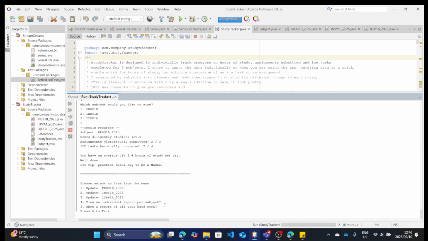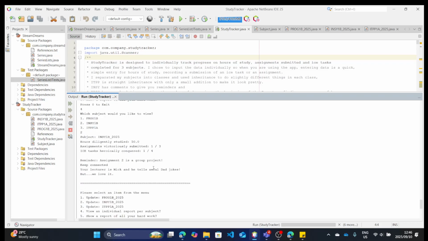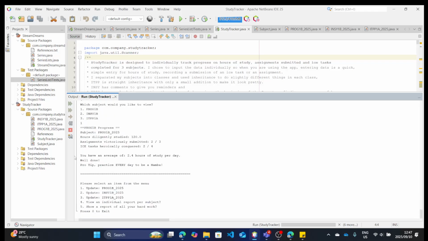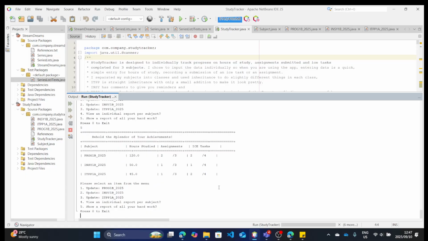Okay, so that's all my individual reports per subject, showing you inheritance from the parent class. And these are the 3 child classes with slightly different text in there. As you can see, there's assignments, there's INSY, and there's RTPP, which is the professional, and there's my PROG with nice little lines. And now my last one that I need to show you is number 5, which is behold the splendor of your achievements. There's my subjects, there's my hours studied, there's my assignments completed, and my Ass tasks.